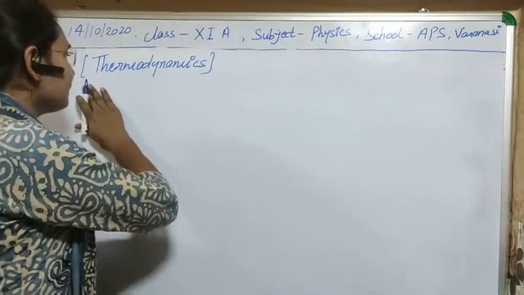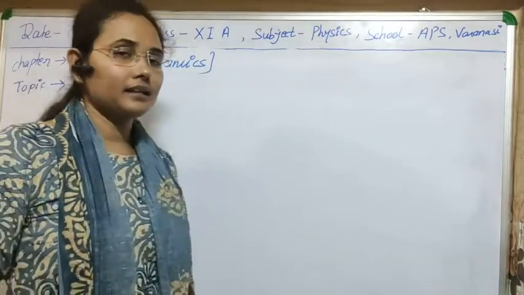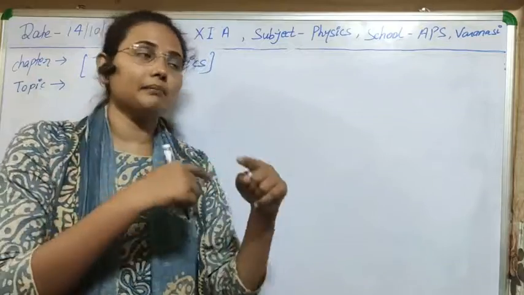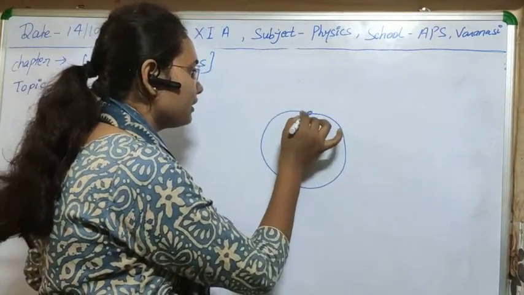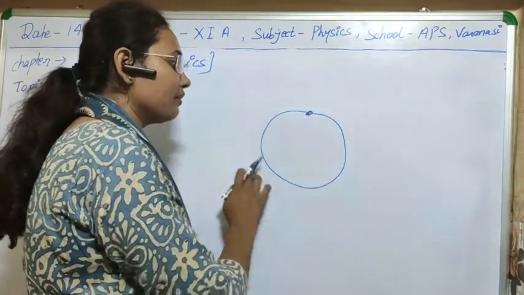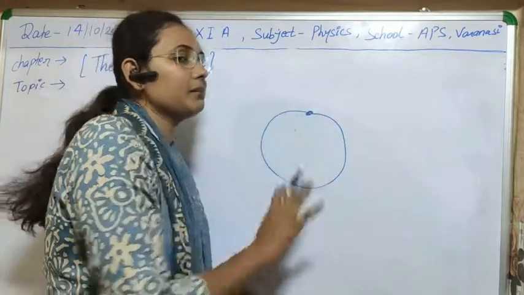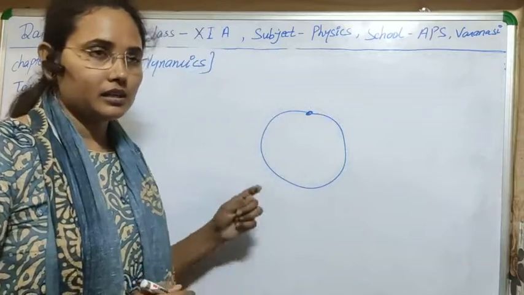So what is cyclic process? By name it is clear that it is any process which will be cyclic, means it will have some cycle, means from some point it will start and its final and initial point will be the same. It's a very simple thing.